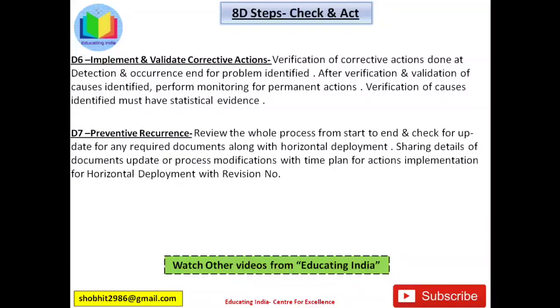It means in this phase basically document update work is done, if any, as per the corrective actions implemented in part and process. In this phase, document updation with time plan for horizontal deployment of corrective actions is done.